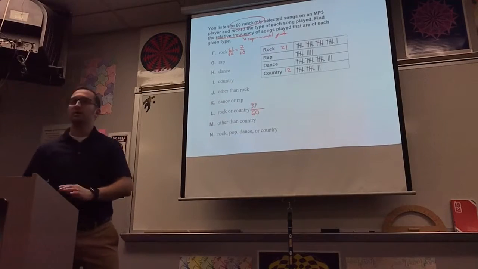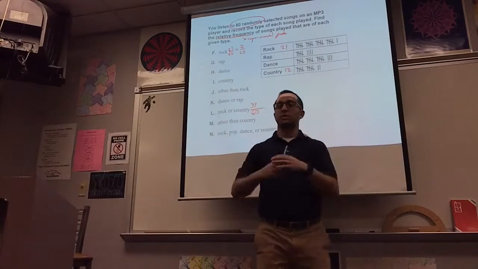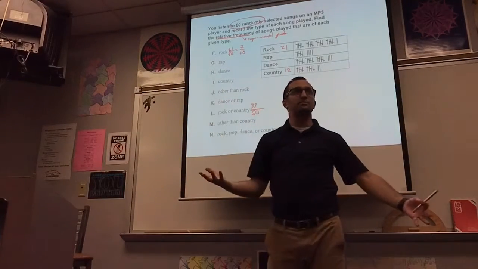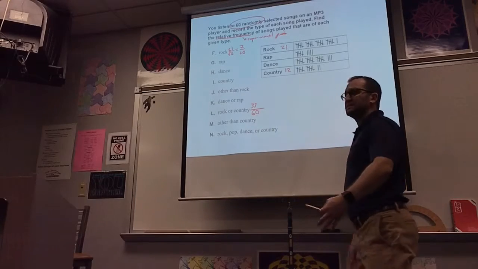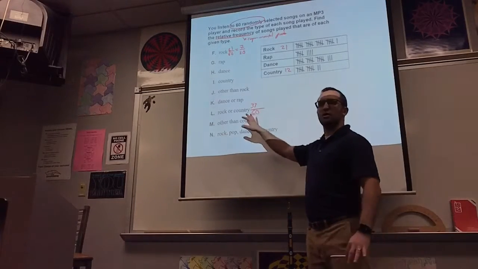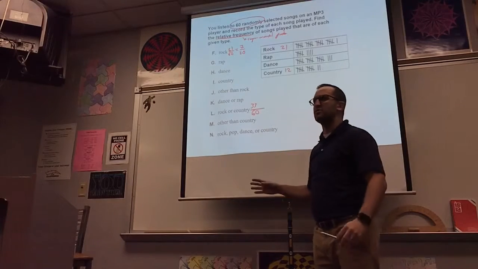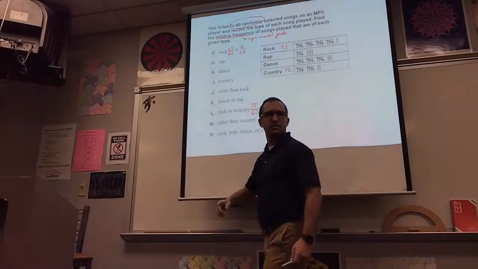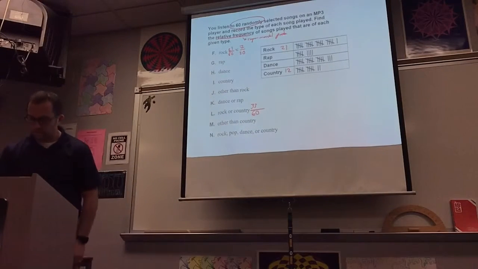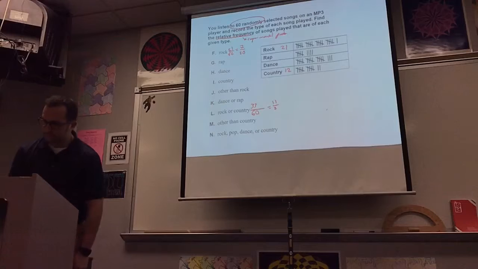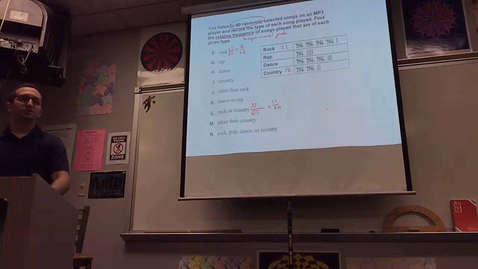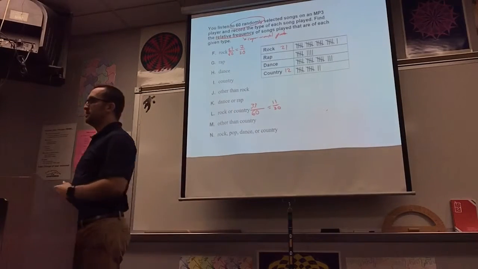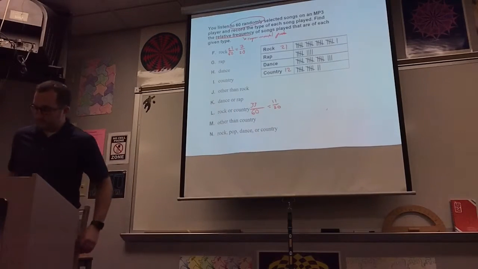Where'd that come from? Well, because it's saying success, or like what we're looking for. I could get rock or country, and that would be what I'm looking for, right? Think about this. I hate dance music. I hate rap music. I only want to listen to rock or country. What's the likelihood that I'm going to listen to a rock or country song? Well, 33 out of 60. Both of those are divisible by 3 as well, so that would be 11 over 20. So that's how we do problems where we're looking for multiple. We just add them up, okay? Rock or country is successful.